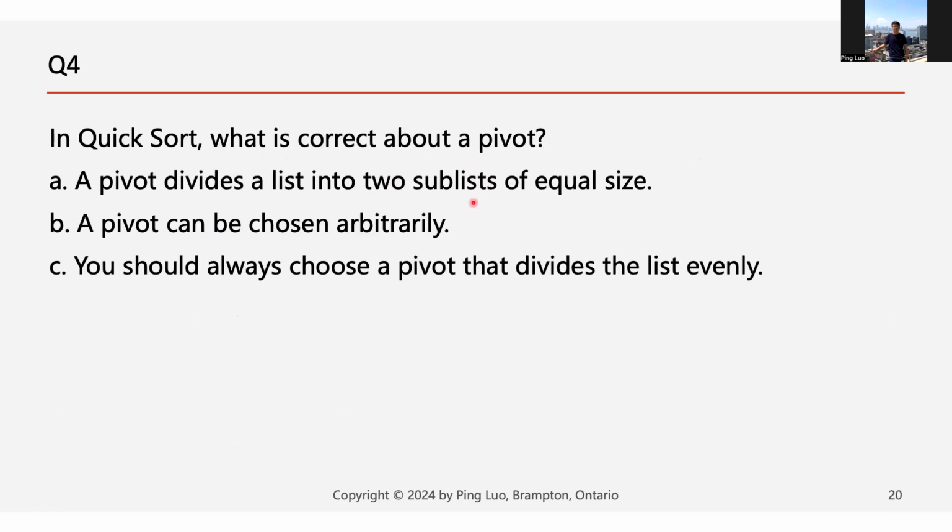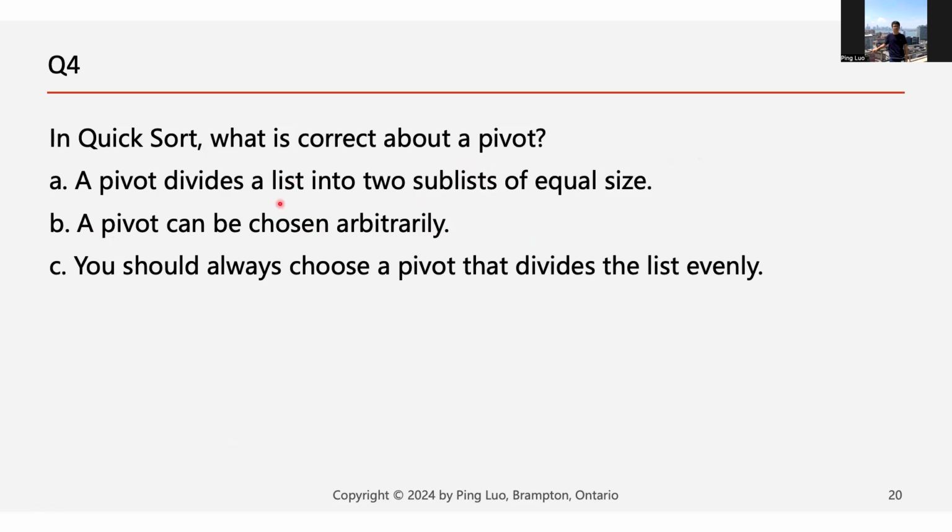Next question, in quicksort, what is correct about a pivot? We know that we use a pivot to divide the list into sublists, right? The left one smaller, the right one larger. But in our course, we use the first number as the pivot, but actually the second option is correct. A pivot can be chosen arbitrarily. You can use any number in the list as a pivot to divide the list.